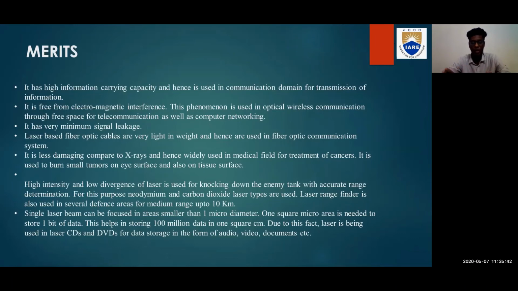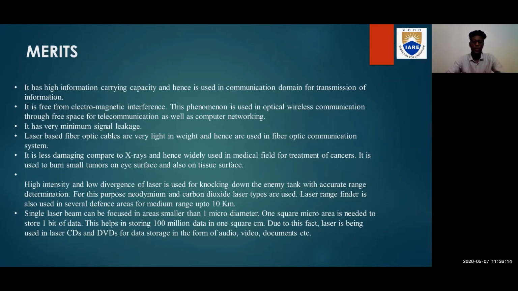A laser rangefinder is also used in several defense areas for medium range up to 10 kilometers. It is also used in some defense areas with a range up to 10 kilometers, but after the range of 10 kilometers, it cannot work. This use of lasers in defense requires high intensity and low divergence.